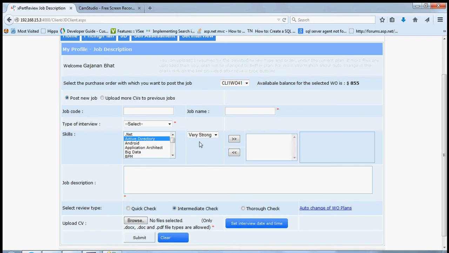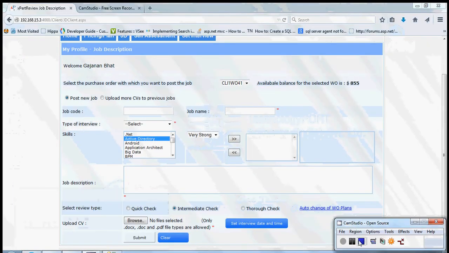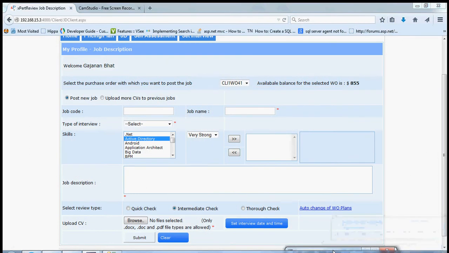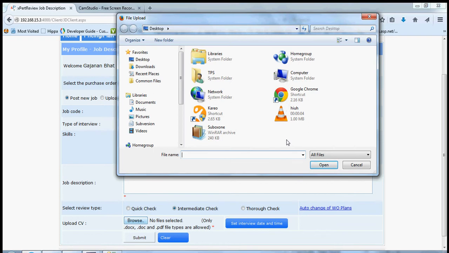Once the review tab has been selected, upload the files of the candidates. Before uploading, make sure that you have put all the files under a proper place.